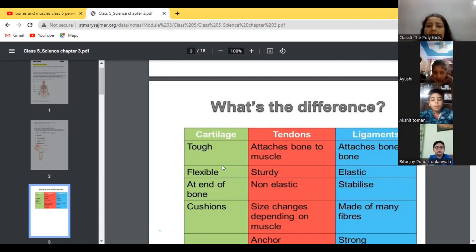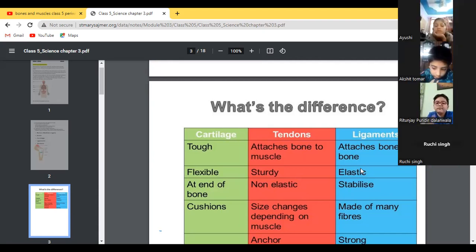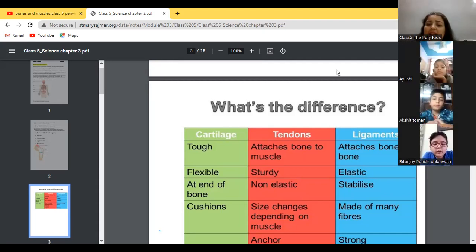Okay. Then second, cartilage is flexible, tendons are sturdy, and ligament is elastic. So these are the properties of it. Cartilage is flexible, this is sturdy and this is elastic. Then cartilage exists at the end of the bone.